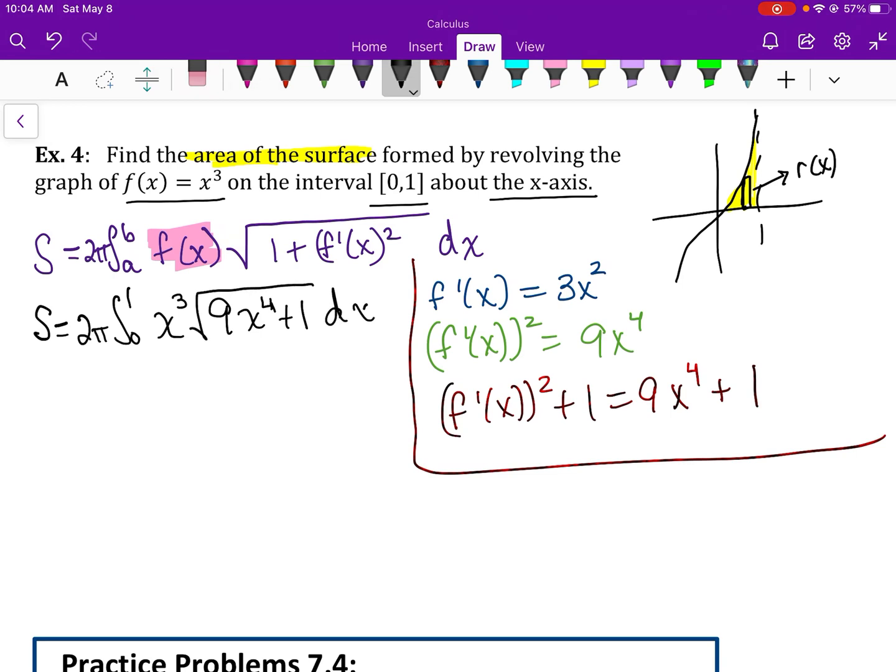We'll do a little bit of substitution. We're going to let our u be 9x to the fourth plus 1. Our du is 36x to the third dx. I already have the x to the third, so I'm going to be popping in a 1 over 36.